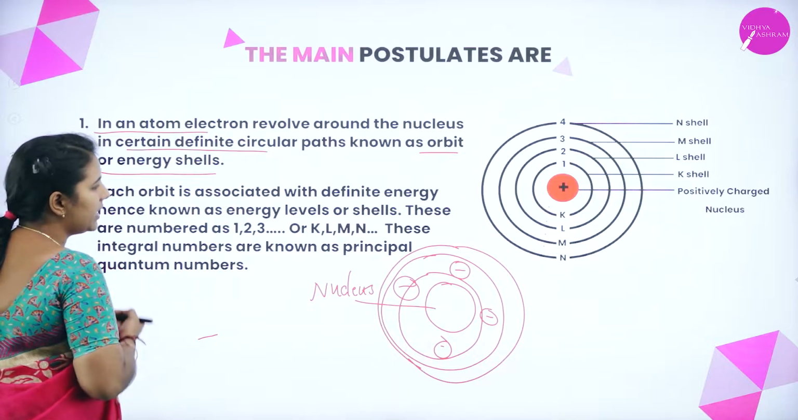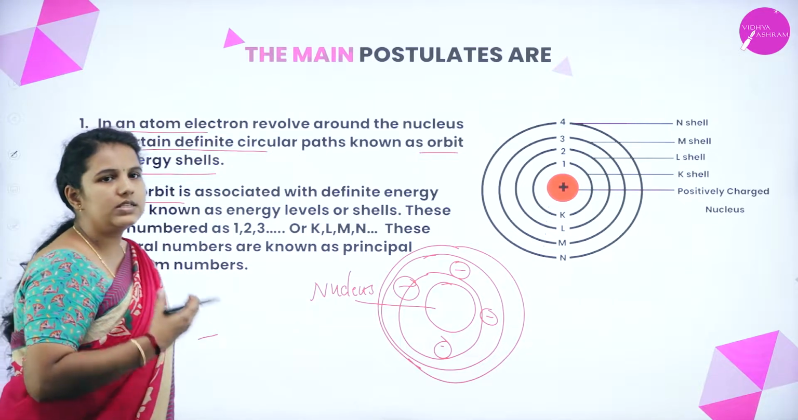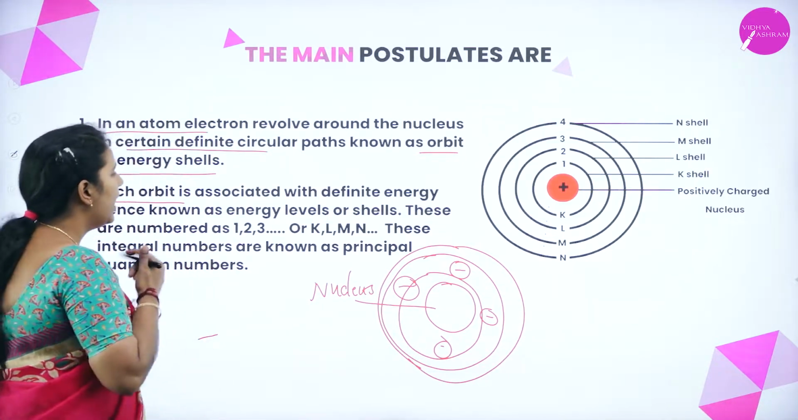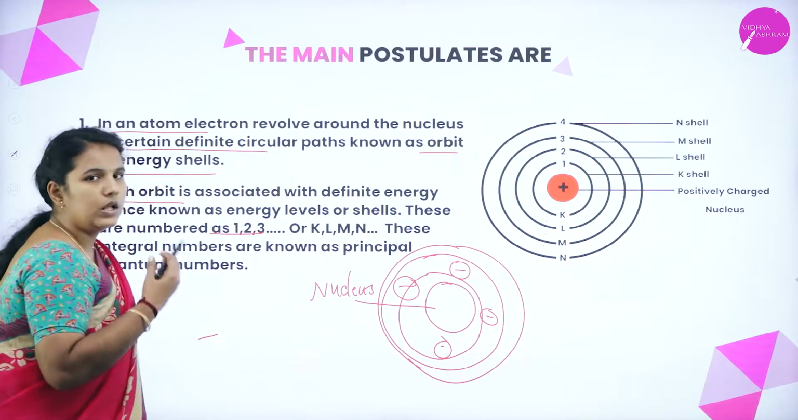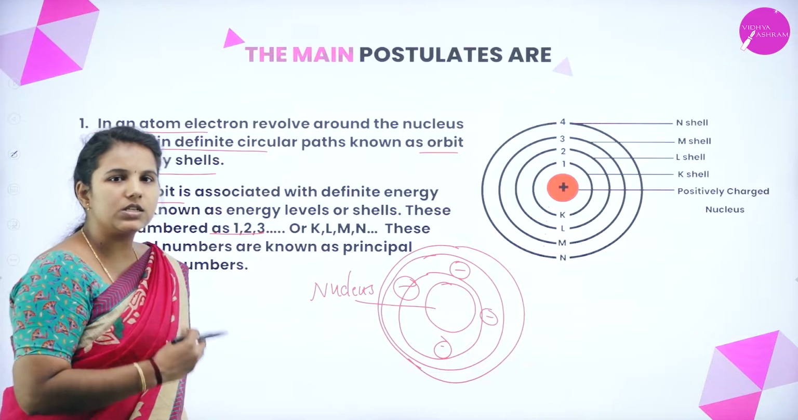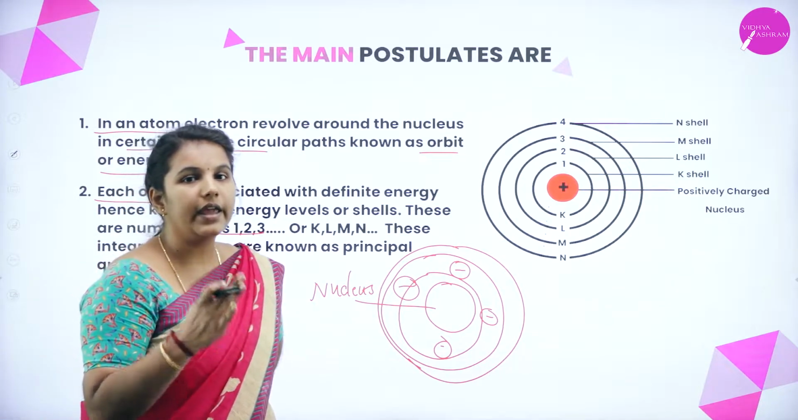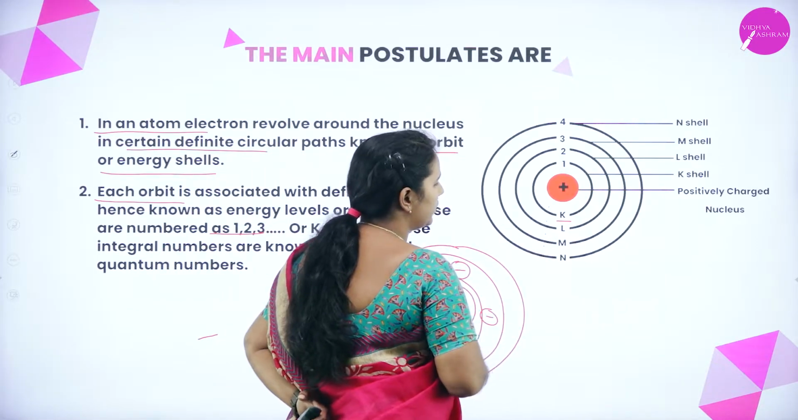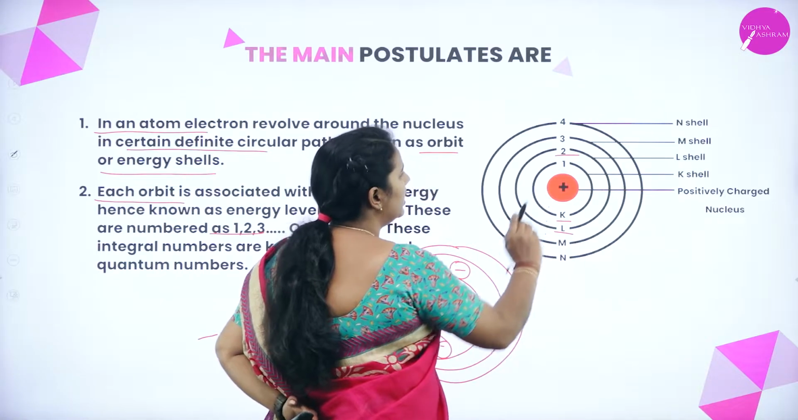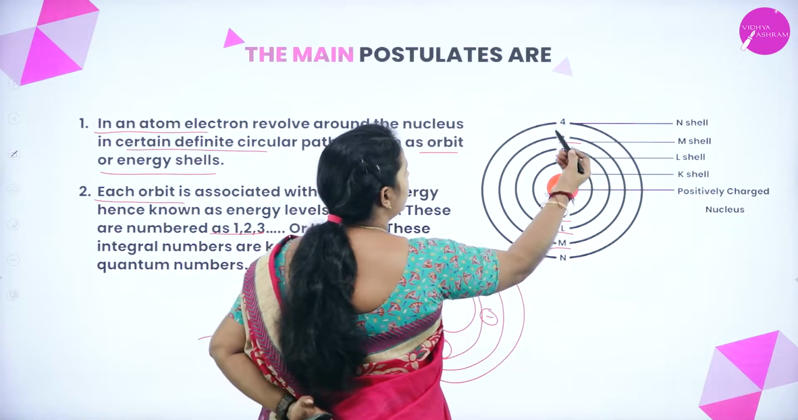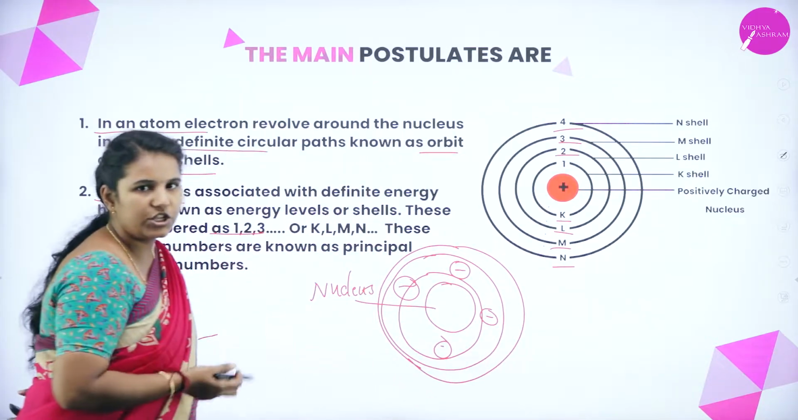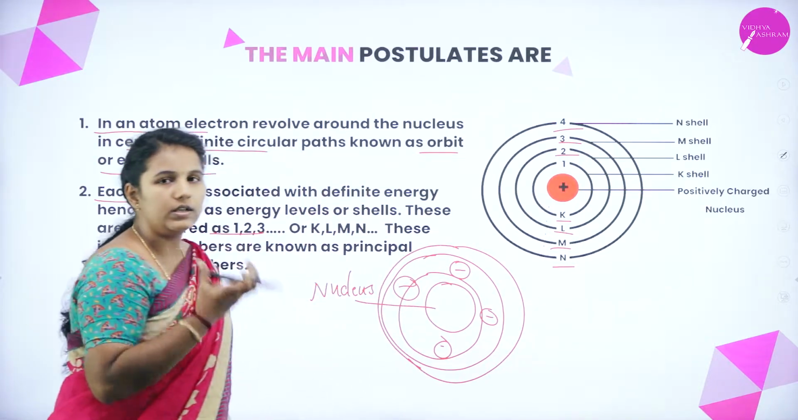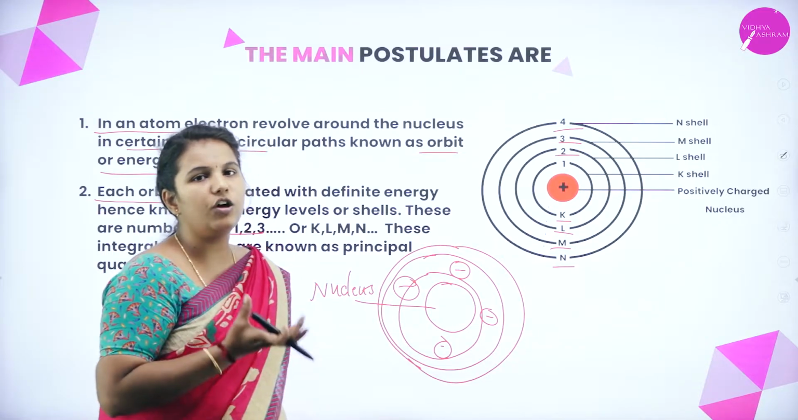In addition to this, he says that each orbit has a definite amount of energy, and it is indicated by the numbers 1, 2 and 3, and also by the letters K, L, M, N. You can see that n equal to 1 belongs to the K shell, n equal to 2 belongs to the L shell, n equal to 3 belongs to the M shell, and n equal to 4 belongs to the N shell. Remember, each shell or energy level has its own certain amount of energy.